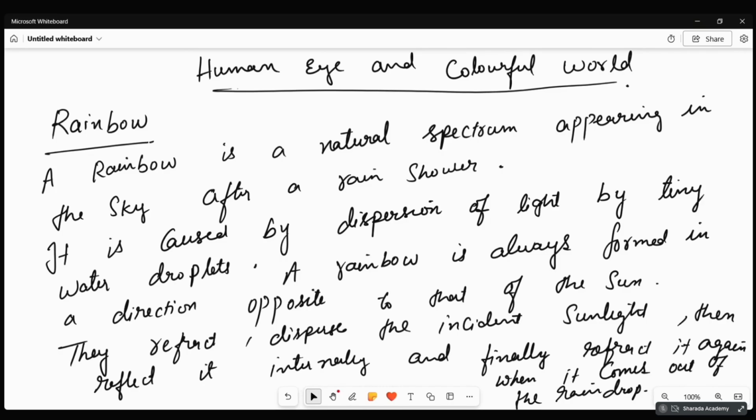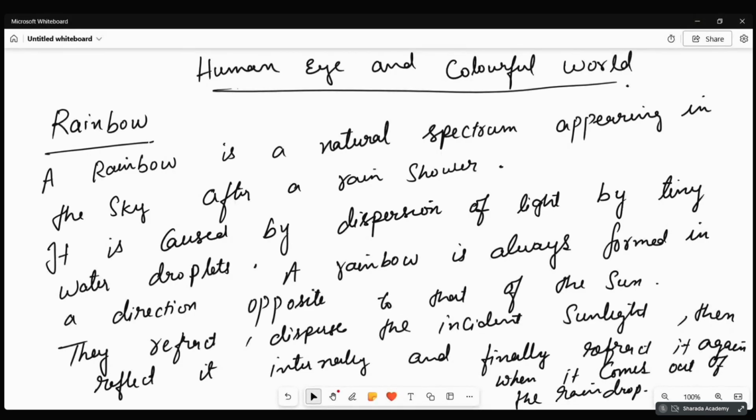Okay, in this case, what happens? First, there is a refraction. Because of refraction only, we can see the dispersion of the incident light. Correct? The splitting of light we can see because of the refraction. So first there is a refraction, then there is a total internal reflection, then again we have the refraction.